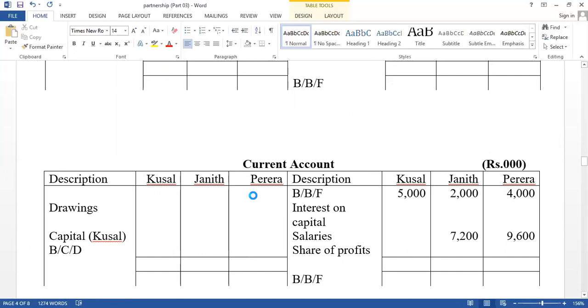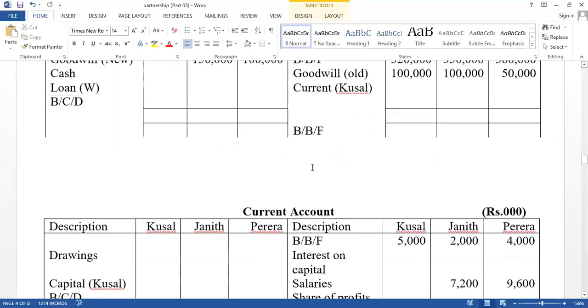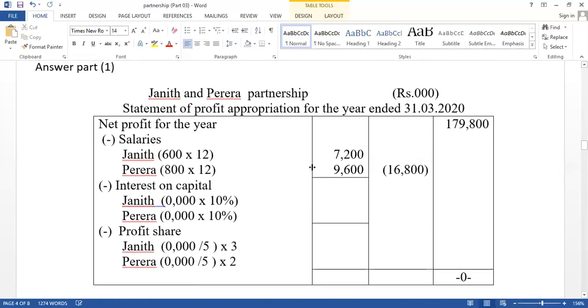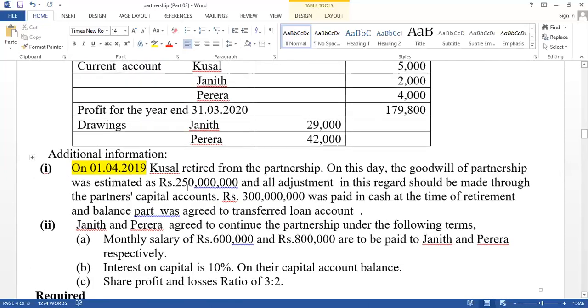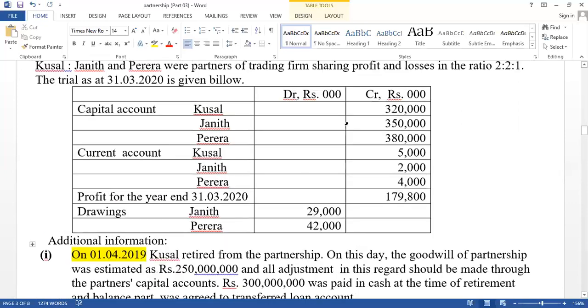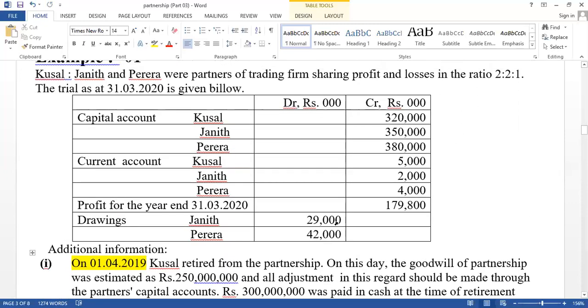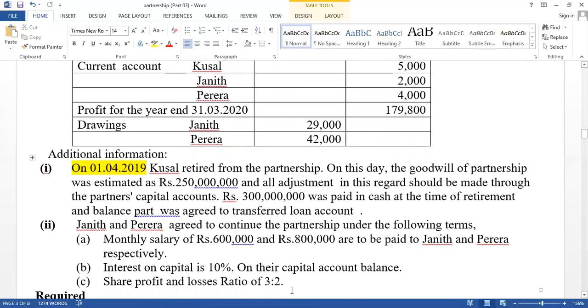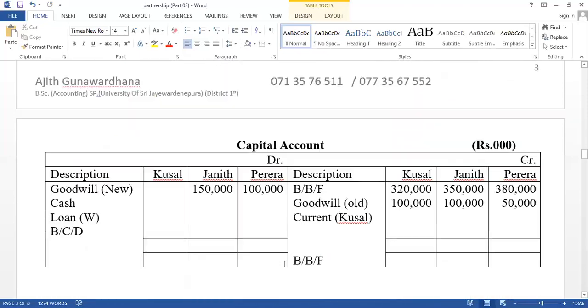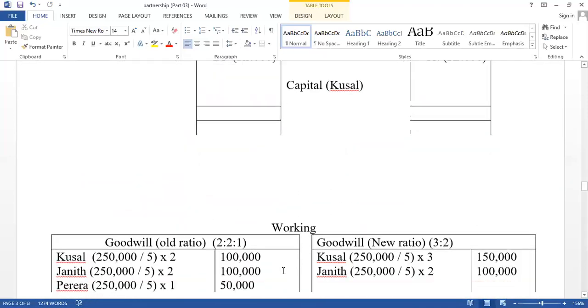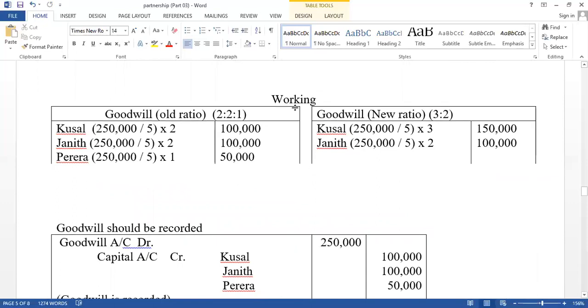Now think about how to adjust the retirement part. First one, goodwill of the partnership should be adjusted. It is given that goodwill of the partnership is 250,000. Old ratio is given as 2:1. New ratio is given as 3:2. First one, calculate goodwill in the old ratio as well as the new ratio. It is given that goodwill total value is equal to 250,000.